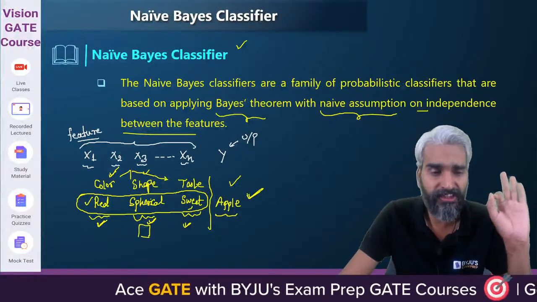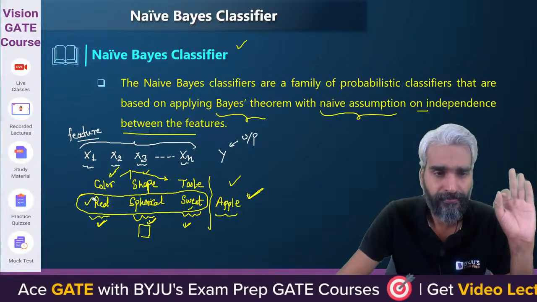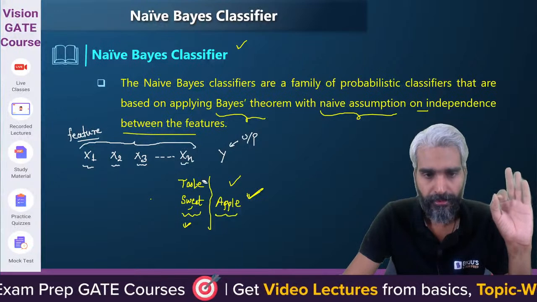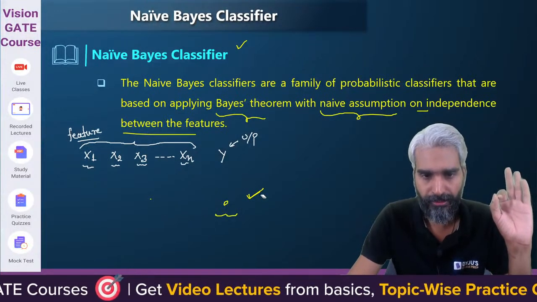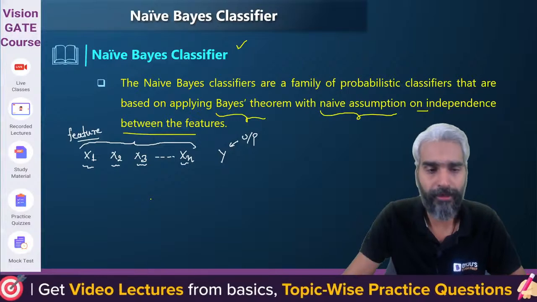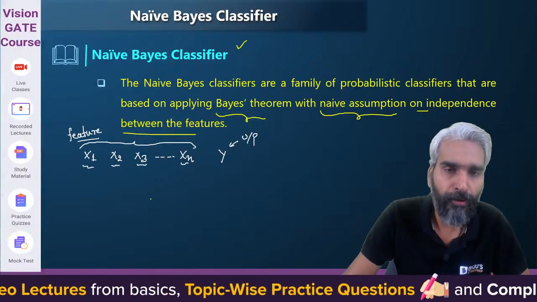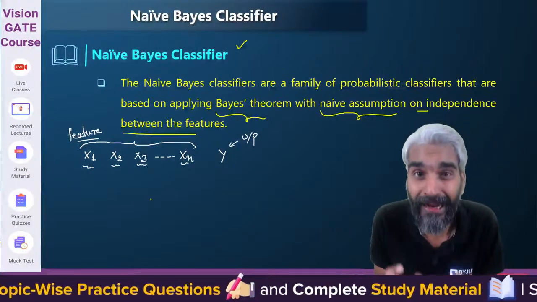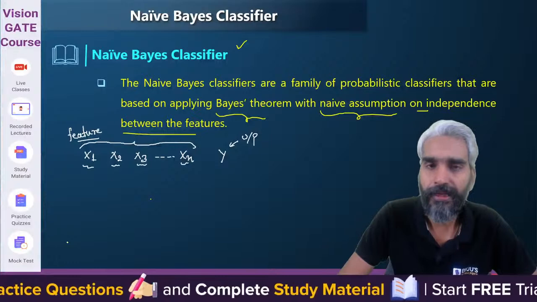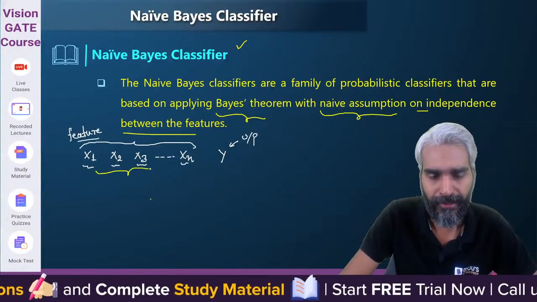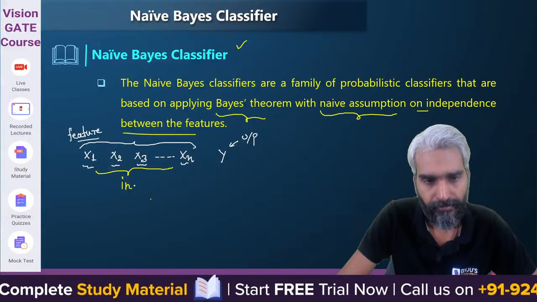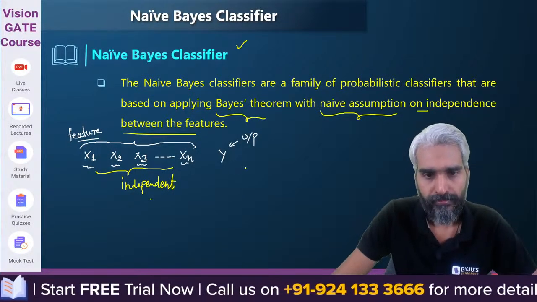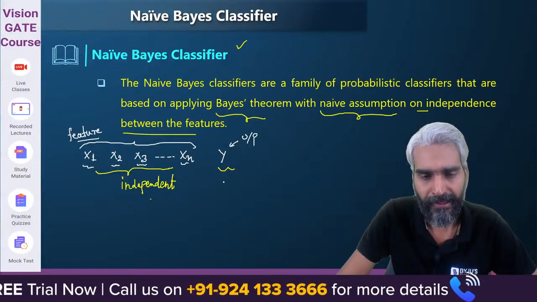Clear? This definition is clear? Understand? The definition is clear so that we can proceed, because that's the first thing, and it is very important. The rules of probability which are defined for dependent events and independent events will be required to understand the concept of the naive-Bayes classifier. So these are independent, that's what I'm saying. And the output is dependent on each feature.